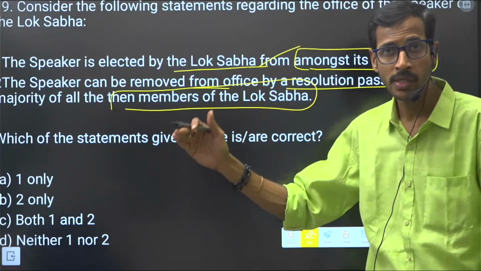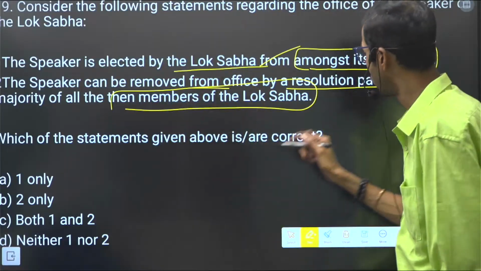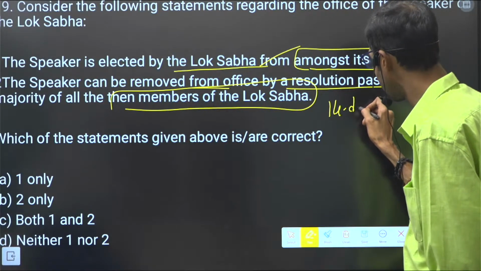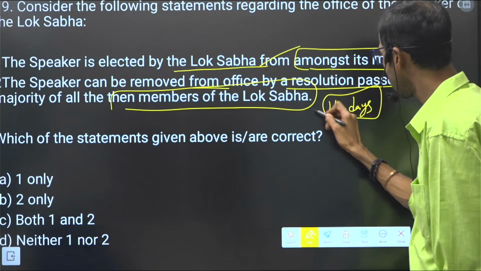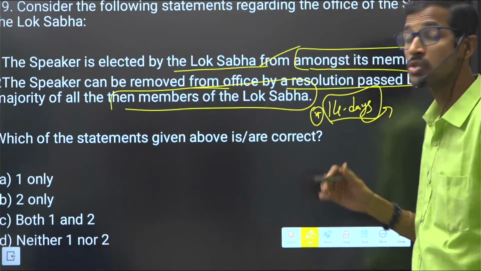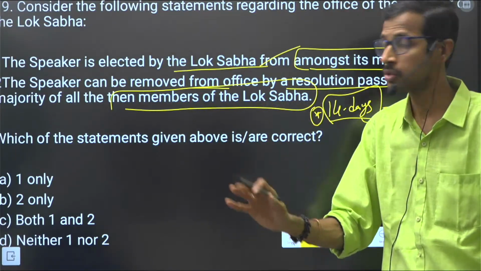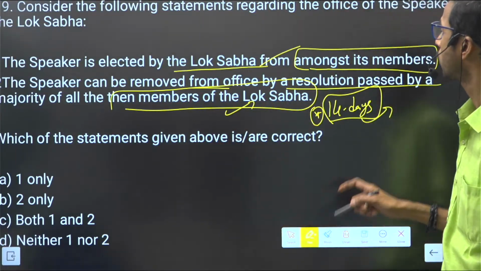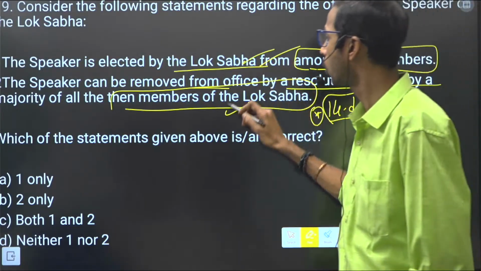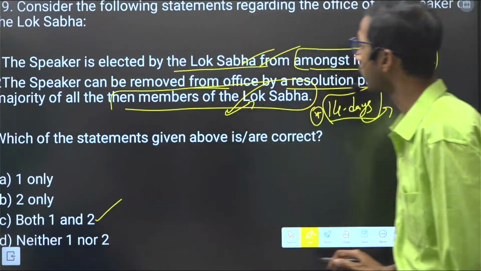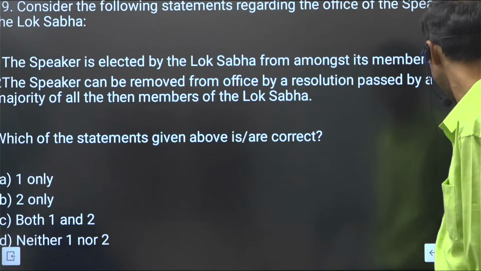The removal of the Speaker should be moved with a 14 days time period; advance notice should be there, right? Then only they can be removed. So this is also correct. Both 1 and 2 are the correct statements regarding the office of the Speaker.